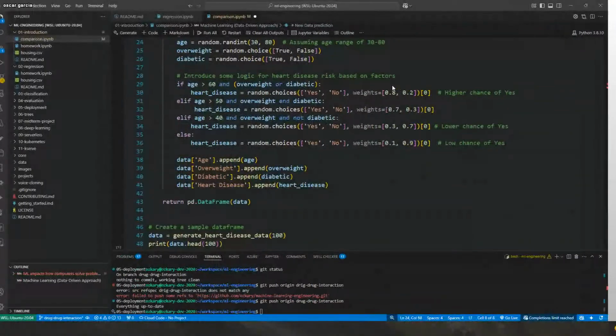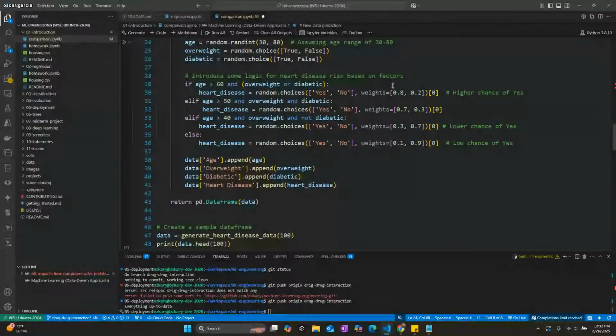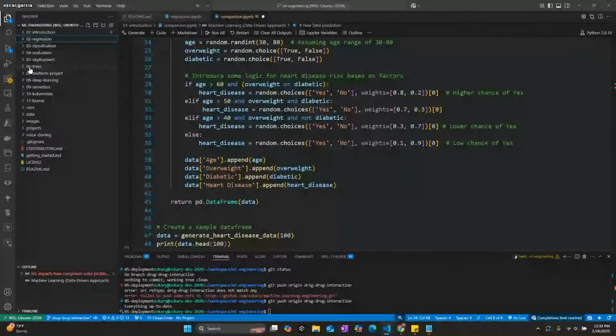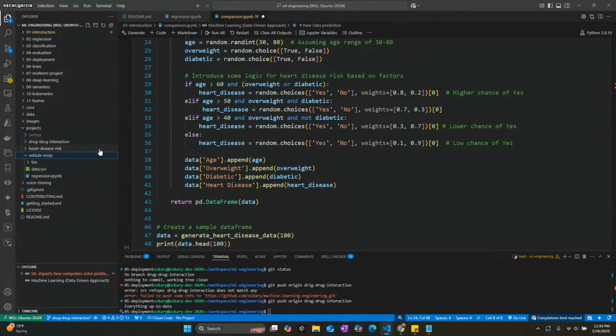Okay. When you go to the project here, you want to go into projects. There's a projects folder, and then there'll be a vehicle MSRP, right? I have other projects there for heart disease, drug interaction. There are a lot more complex projects. But I think vehicle MSRP is very, very useful for us. So let's take a look at that. So you want to look at the regression Jupyter notebook, and I have it right here, right?